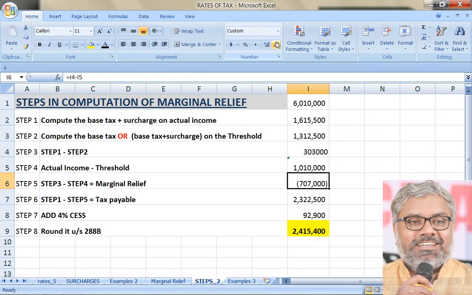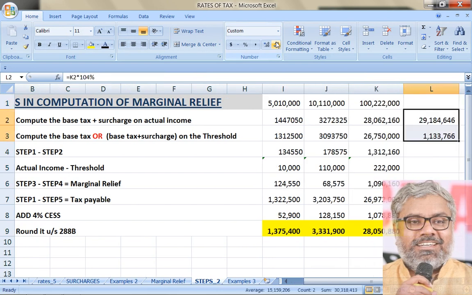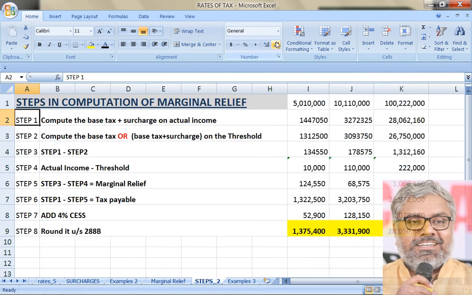No marginal relief. How do you know there is no marginal relief? Rather than having the thresholds and checking how much marginal relief is available, directly we can say: you apply the steps on the calculator itself. If marginal relief comes negative, it means there is no marginal relief. Relief cannot be negative. Just impossible. That is ridiculous. Relief is given because you are paying excessive tax more than what you are supposed to pay. If you are not paying excessive tax, there is no need of relief. So marginal relief will not come if it is negative by any chance. So that is one more example that we can take if at all such situations occur.